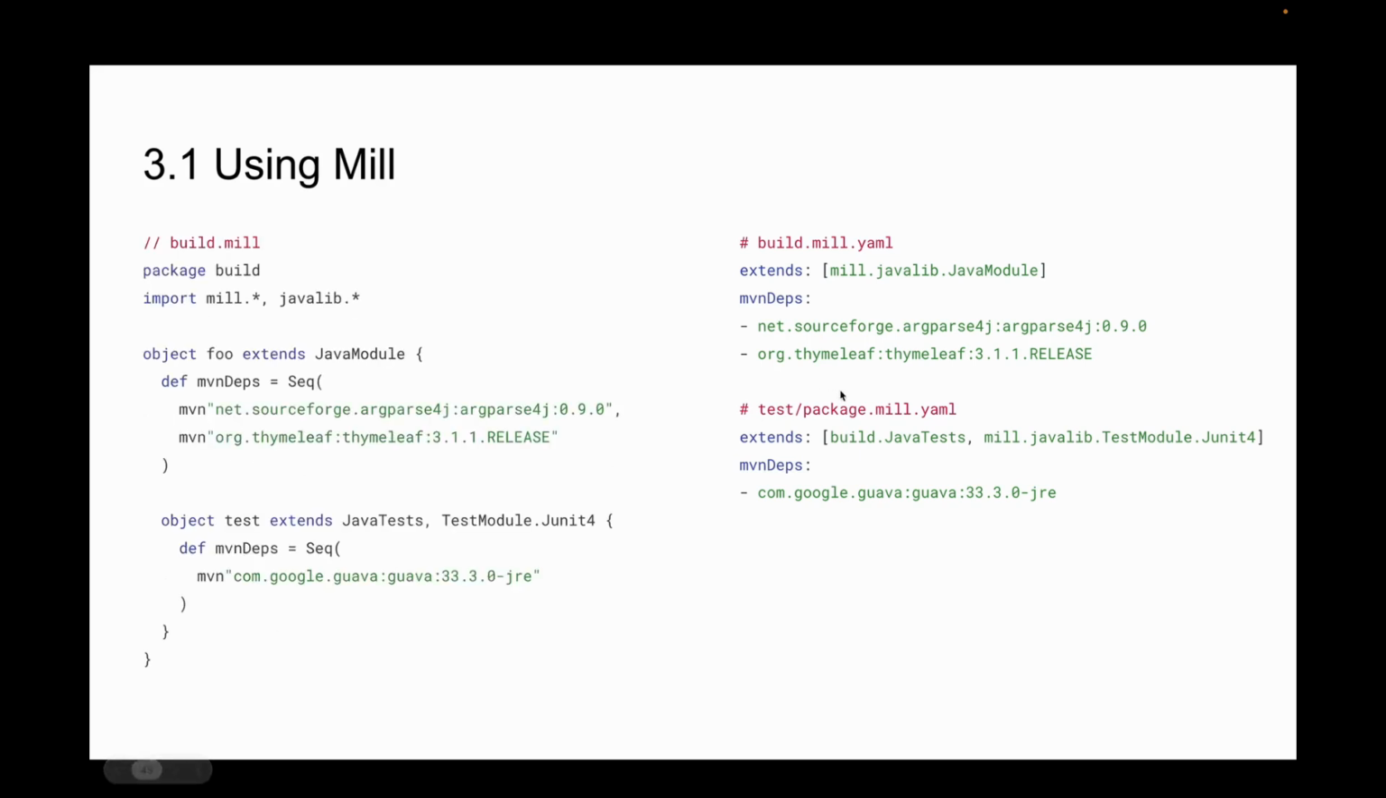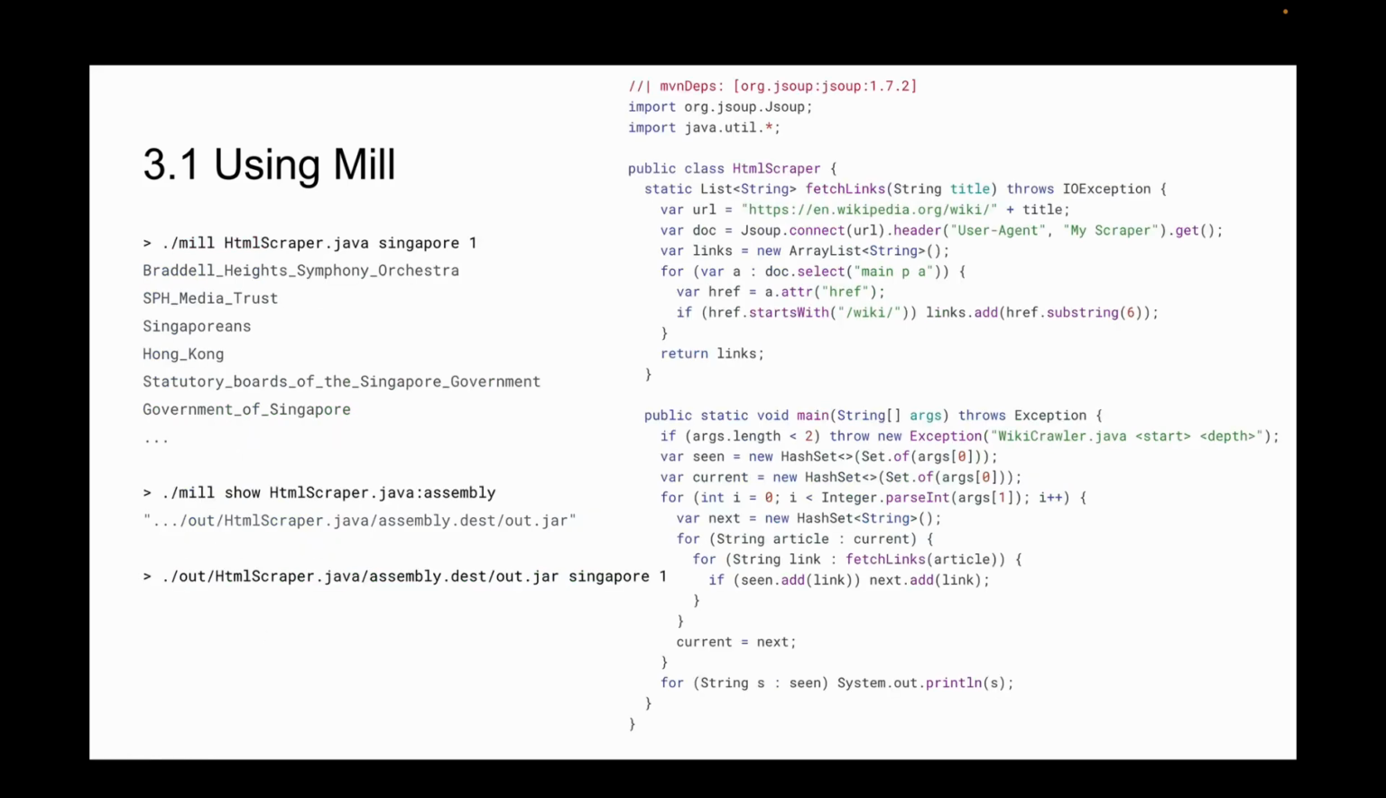Apart from the default YAML syntax, Mill also has a programmatic syntax. On the left, I show you the programmatic syntax for Mill. It's equivalent to the YAML syntax on the right. It's a bit more verbose, but also allows a bit more customization, which we'll see why that's important in a moment. And Mill also lets you write scripts. For example, for the HTML scraper we saw earlier, I can just put a build header at the top saying this Java file has this dependency on JSoup, and I can just run ./mill HTMLScraper.java from the command line, or create an assembly and run it later. Much more convenient than setting up a Maven or Gradle project just to run a small script.